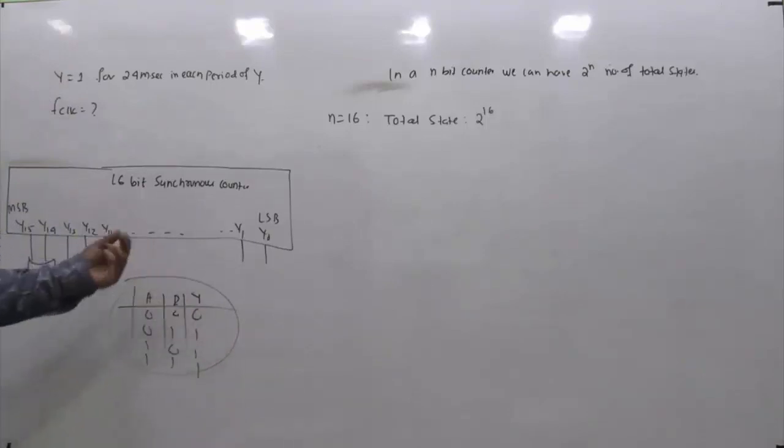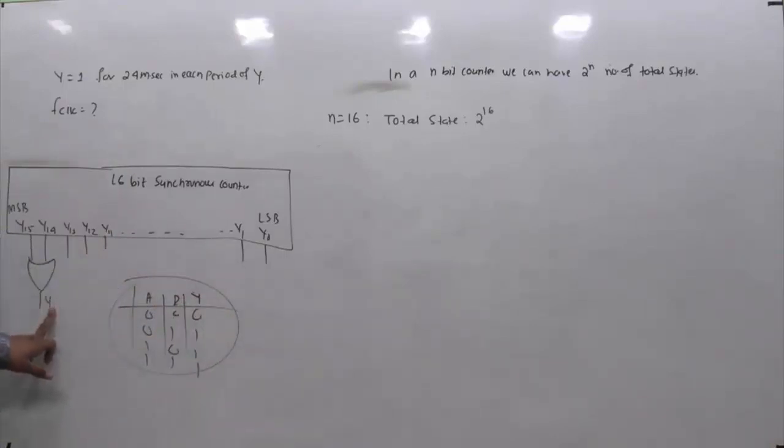Only when both inputs are 0, the output is 0. So y equals 1 means either of them or both of them are 1, in other words, both of them are not 0.